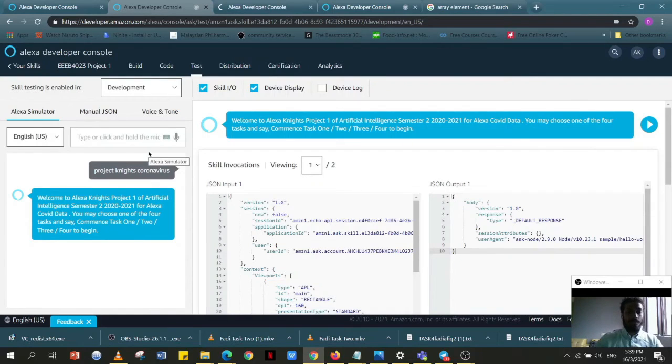Welcome to Alexa Knights Project 1 of Artificial Intelligence Semester 2 2020 to 2021 for Alexa COVID data. For example, You may choose one of the 4 tasks and say, commence task 1, 2, 3, 4 to begin.